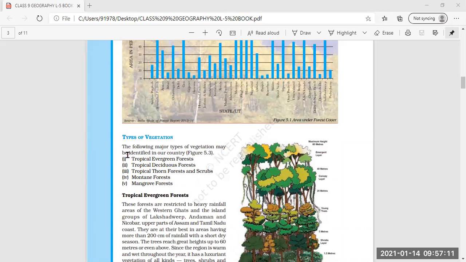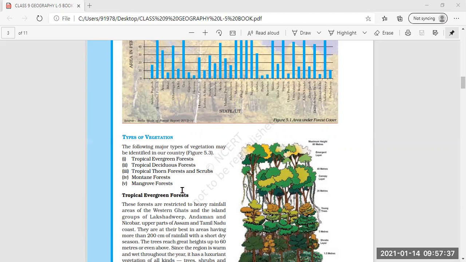Now the types of vegetation. The following major types of vegetation may be identified in a country. Five types of vegetation we are going to read about: tropical evergreen, tropical deciduous, tropical thorn forest and scrubs, montane forest and mangrove forest. These types of vegetation are present in our country.